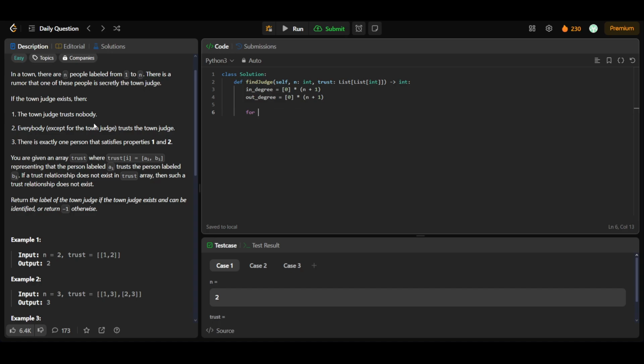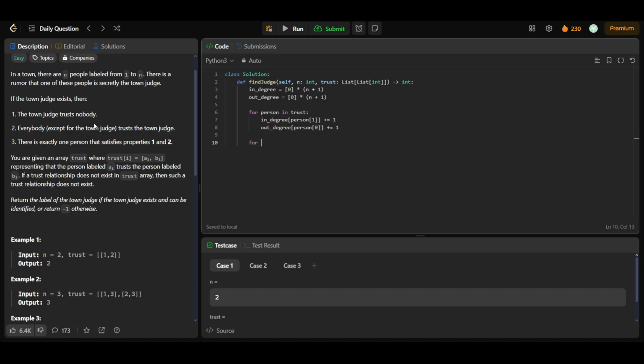Now we'll be updating these two arrays. For each person in trust, in the in degree array, we'll increase the in degree of person 1, and for the person at index 0, we'll increase its out degree.